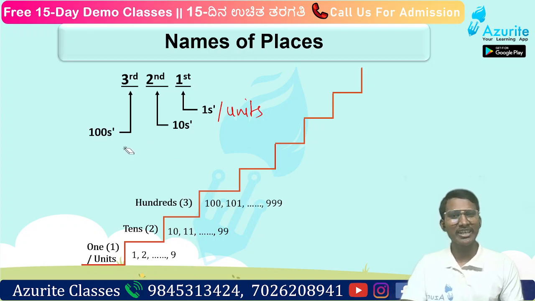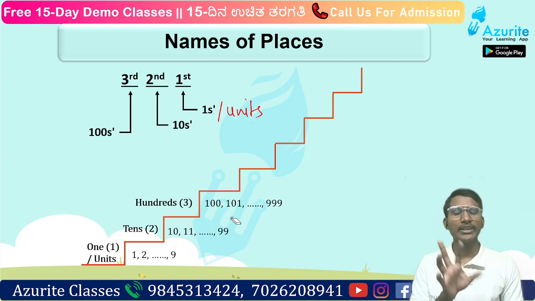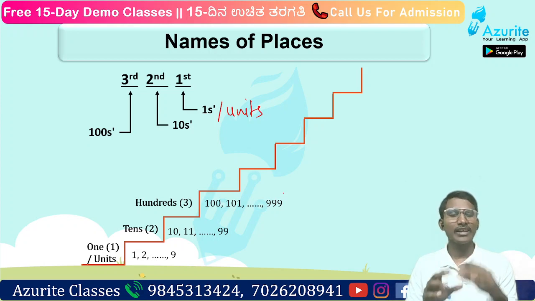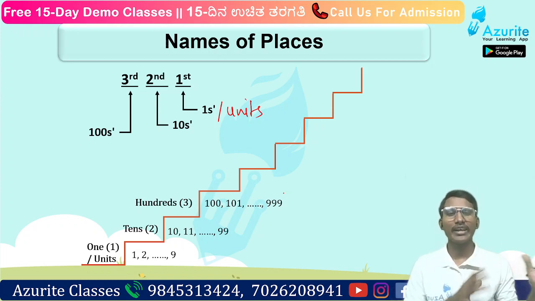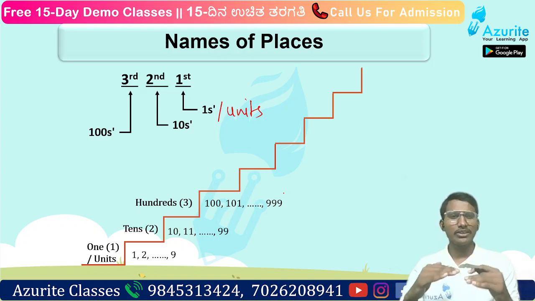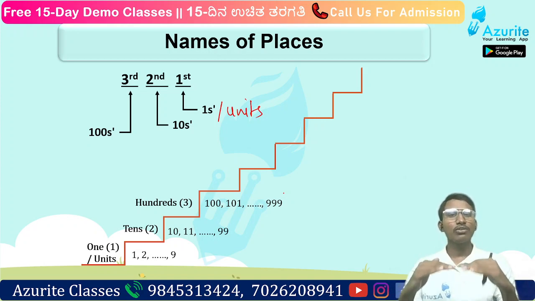Next, the third place is the hundreds place. So 100, then 101, 102, 103, like that till the highest digit in each place, so it will be 999. After that, we reach the limit, the highest value of each place.